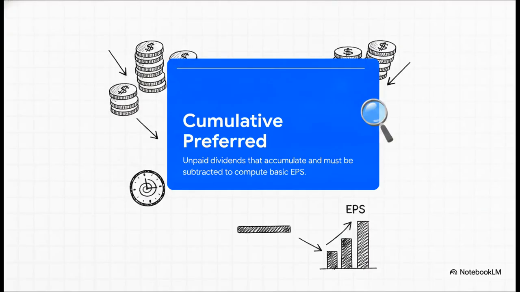Here's our first major analytical trap: cumulative preferred stock. Unpaid dividends, known as arrears, just quietly accumulate in the background. They actually don't hit the balance sheet as a legal liability until the board formally declares them. But, and this is a big but, if you're calculating basic EPS for common shareholders and you forget to subtract those hidden arrears, your math is completely invalid. It's a classic little mistake that companies sometimes love to accidentally overlook when they're boasting about their earnings per share.